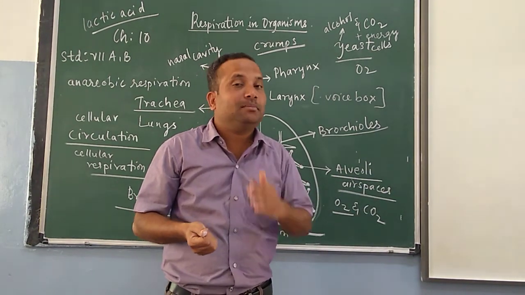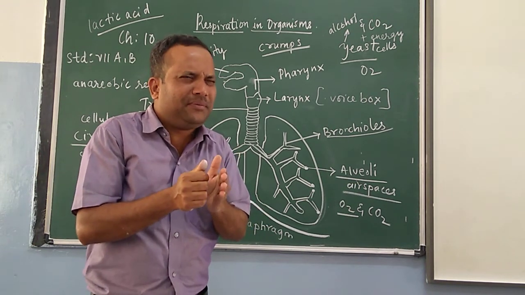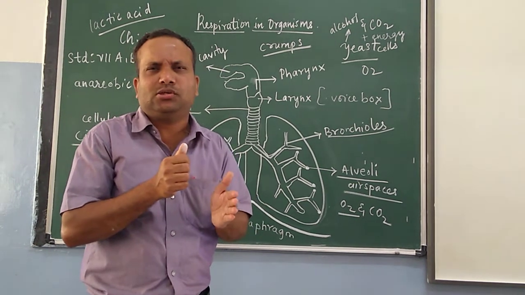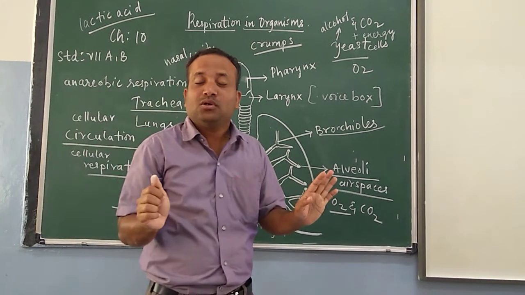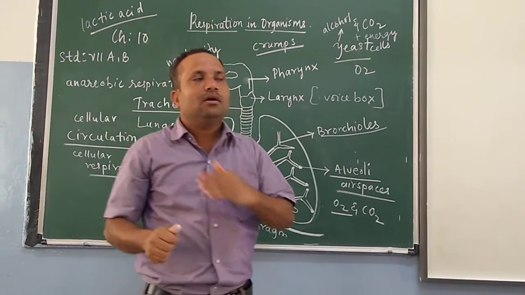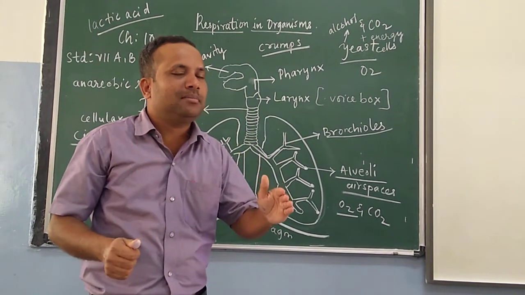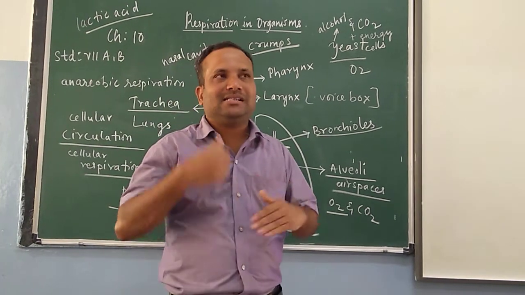Partial breakdown of food means only very little oxygen is used, or you can say almost no oxygen, so we call it anaerobic respiration. So partial breakdown of food in the muscle cells will generate a kind of acid called lactic acid.